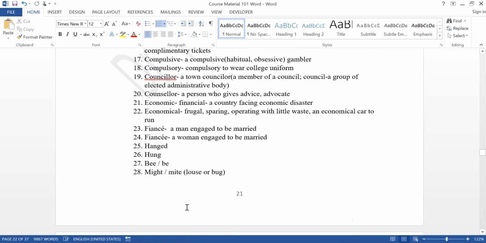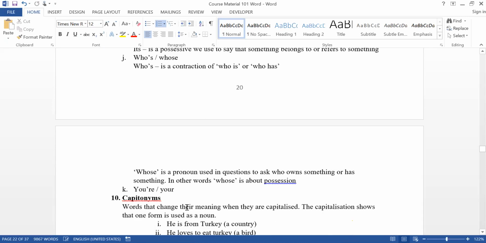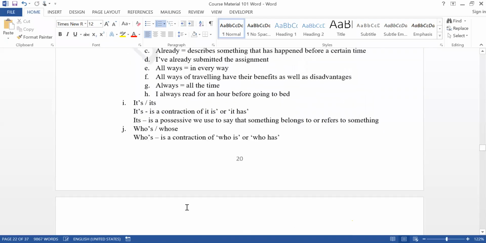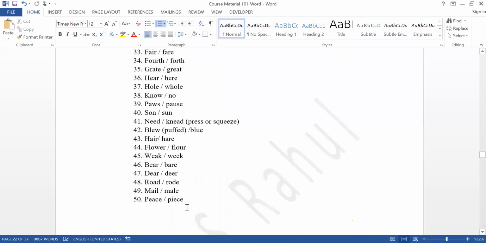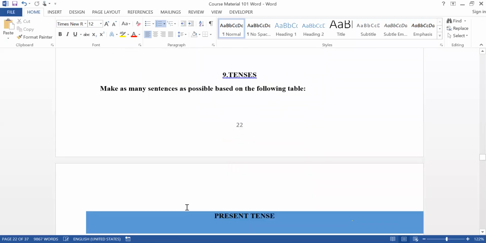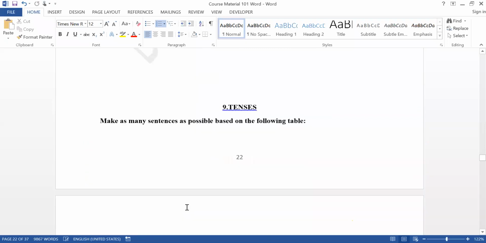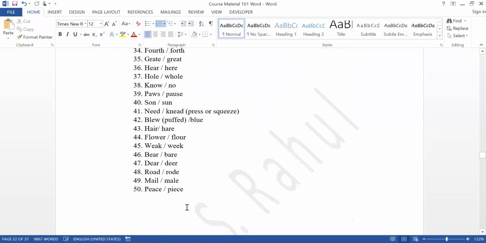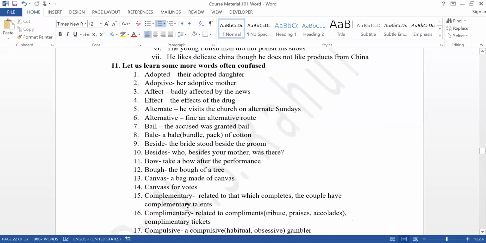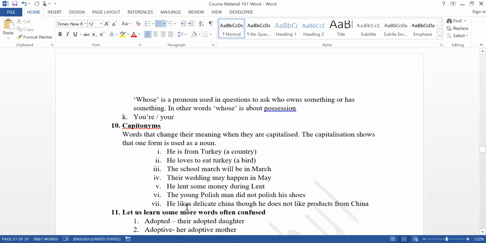So those are the various words. Now tomorrow you come to class thoroughly prepared on tenses. Let us revise the important points on tenses. Let us quickly revise the tenses tomorrow. Now please read all these words. If you have any doubt, you can ask me.